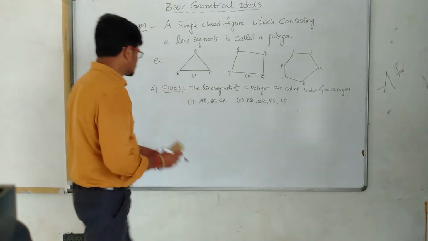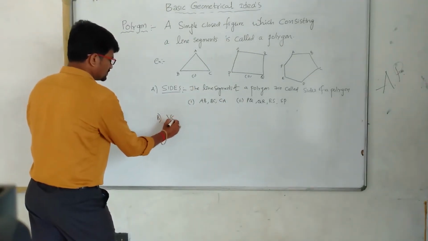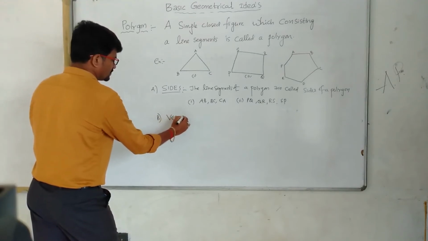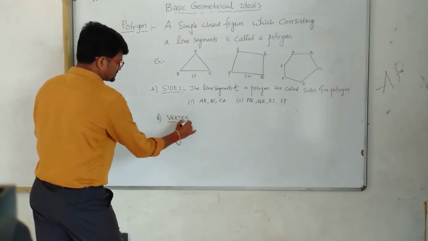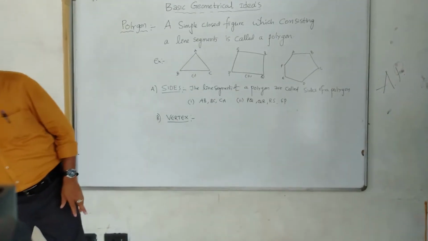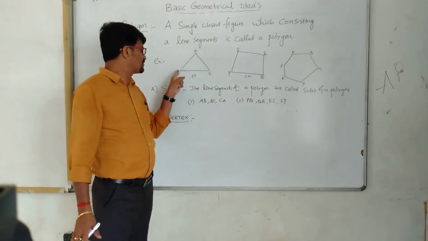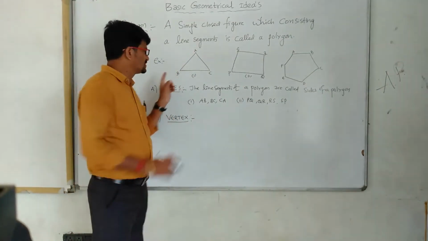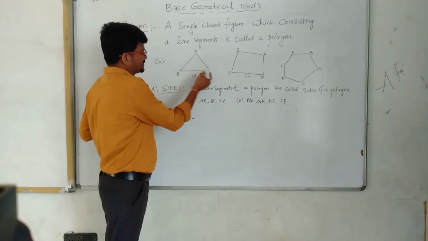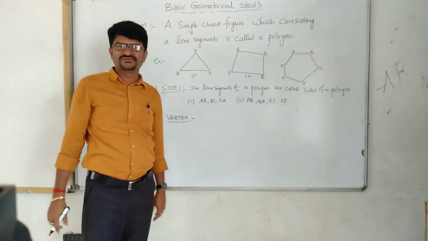Clear? After side, the next thing is vertex. What is a vertex? A vertex is the point in a polygon where 2 lines meet. The plural of vertex is vertices.